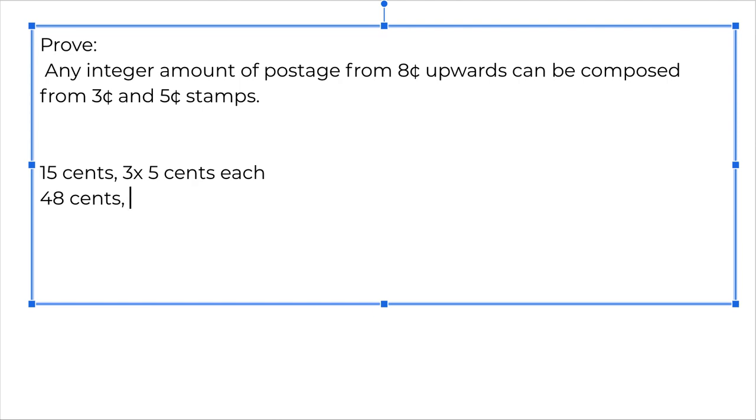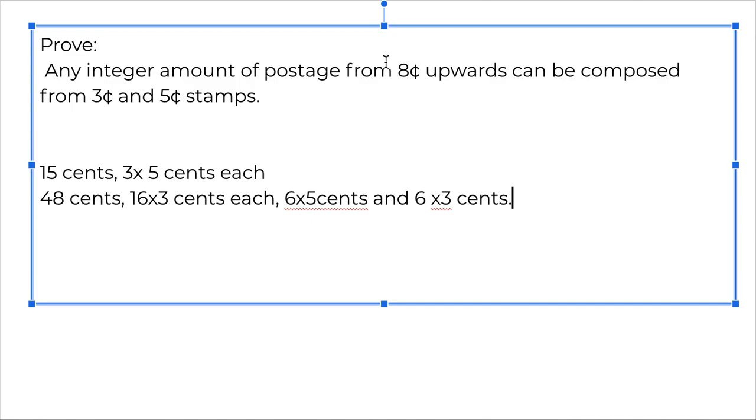So 48 cents can be written as 16 times 3 cents, or I could write it as 6 five-cent stamps and 6 three-cent stamps, right? So there is at least one way to show that an integer amount of postage from 8 cents or upwards can be composed from 3-cent and 5-cent stamps.